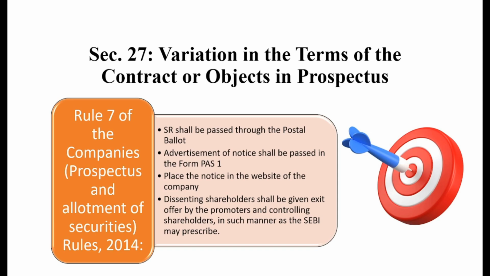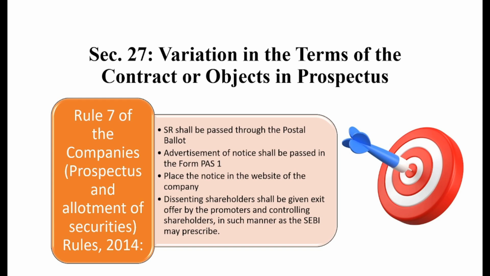Rule 7 is also telling the same fact, that the special resolution shall be passed with the help of postal ballot. In the chapter of management and administration, when we provide the separate video for management and administration, we will learn about the types of votes. Postal ballot is one type of voting method, right, which can generally be used. Okay, so the special resolution shall be passed with the help of postal ballot.